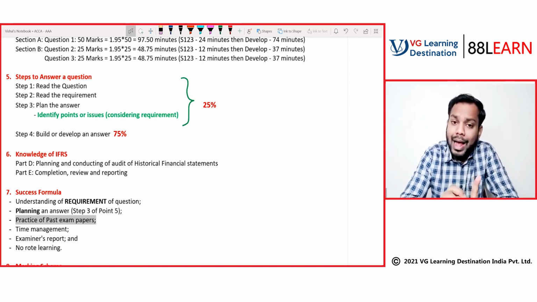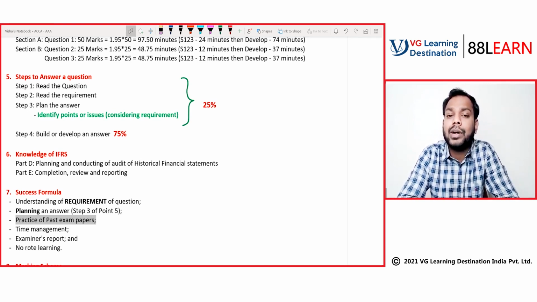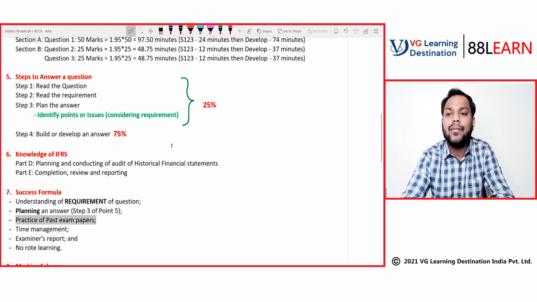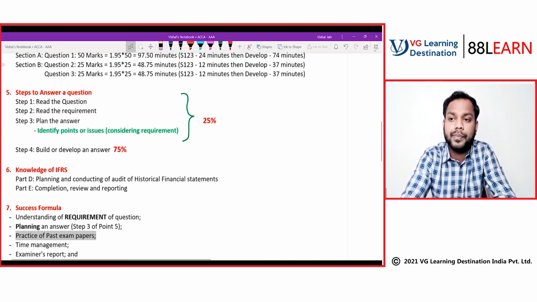And then you have to align your answers in line with the case study that is given to you. I hope I am making sense here, students. If you have any queries or concerns, you can put them down in the chat box and we can discuss them there.